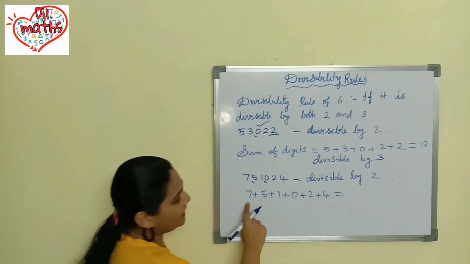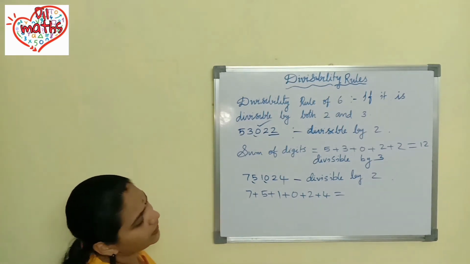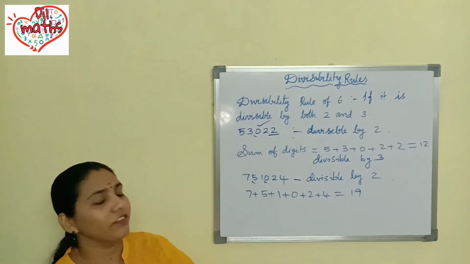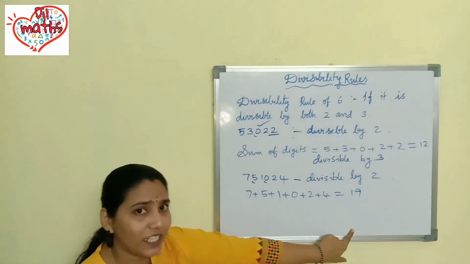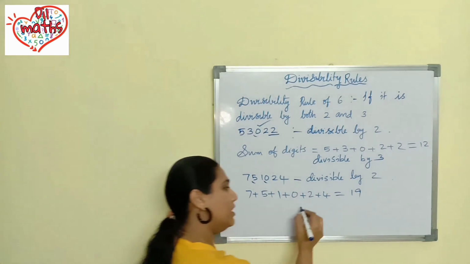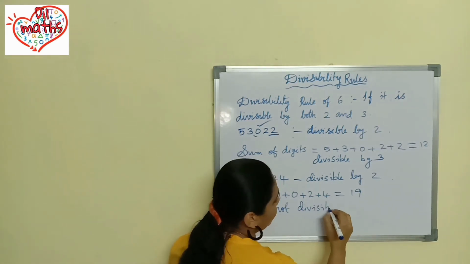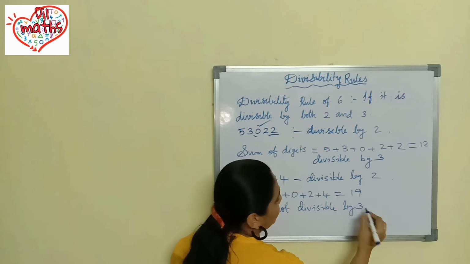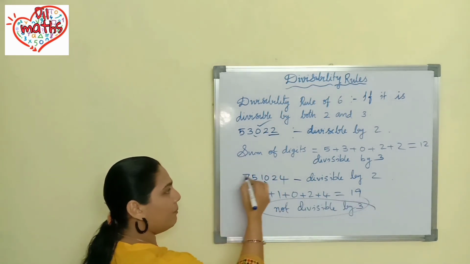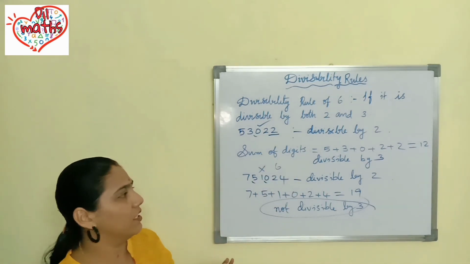What is the sum of the digits? 7 plus 5, 12, 12 plus 1, 13, 13 plus 2, 15, 15 plus 4, 19 we will get. Whether this 19 is divisible by 3? No, 19 is not divisible by 3. So it is not divisible by 3. So you can say that this given number is not divisible by 6.